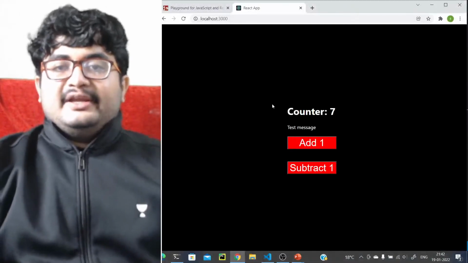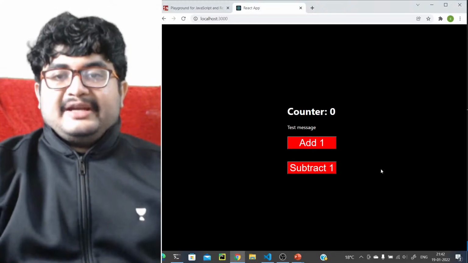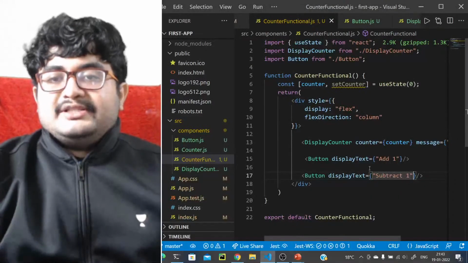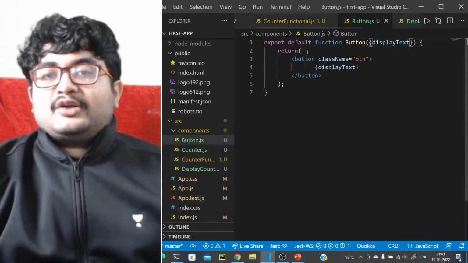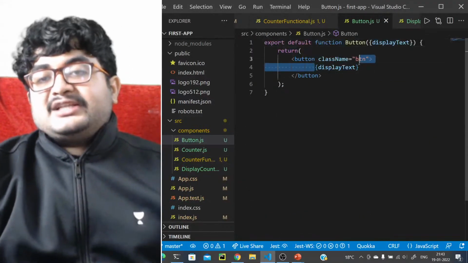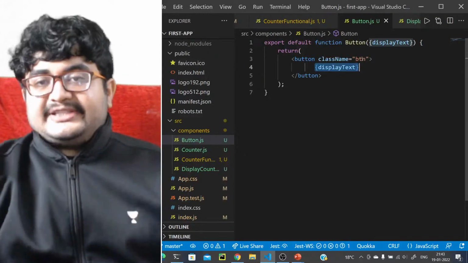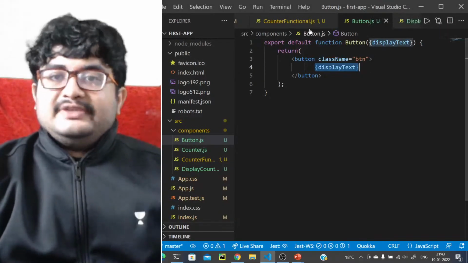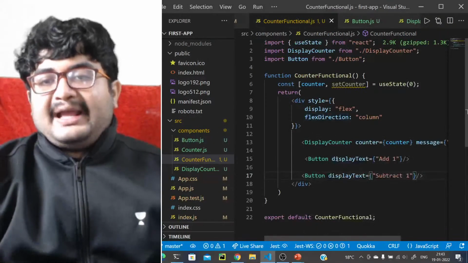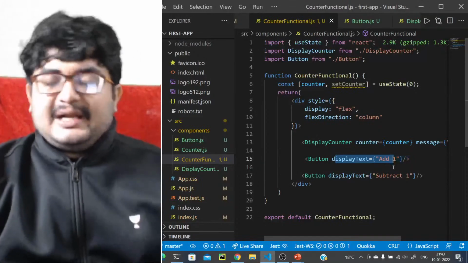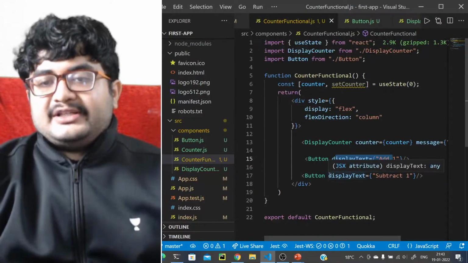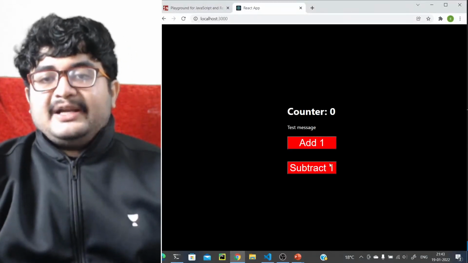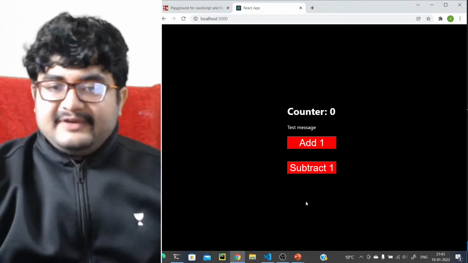What happens here? Okay, we have two buttons set up, right? Add 1, subtract 1. Now this is how we break it down into components. See, we have created a reusable component called Button. Two things were changing: one is the onClick functionality, one is the display text. So we just take it as a prop, and we just pass this prop as we need. DisplayText is add 1, so we just pass add 1, and it will be written there. DisplayText is subtract 1, so we just pass this text, right? Now see, we have this, but again, this will not function.